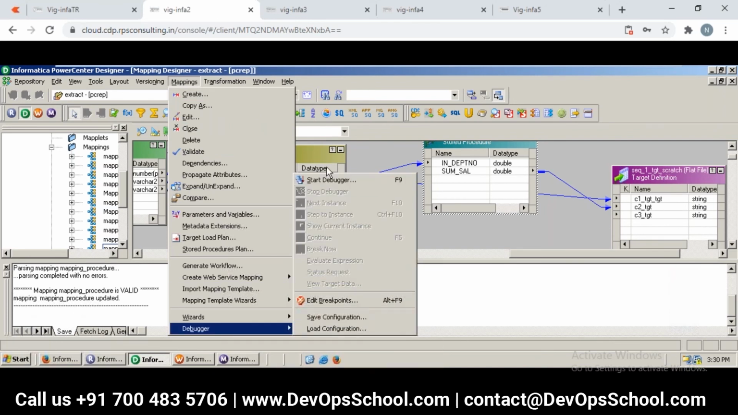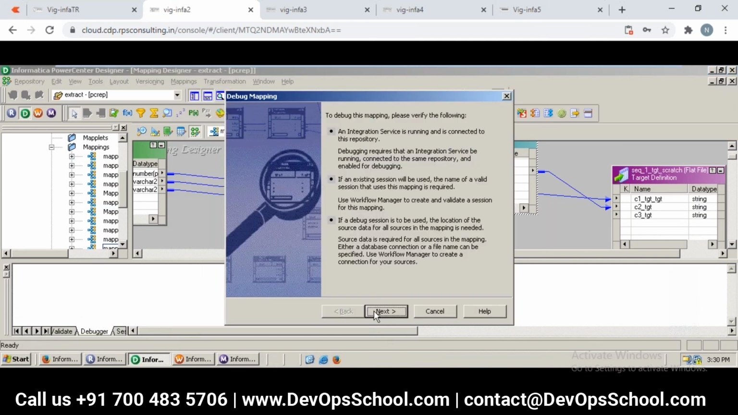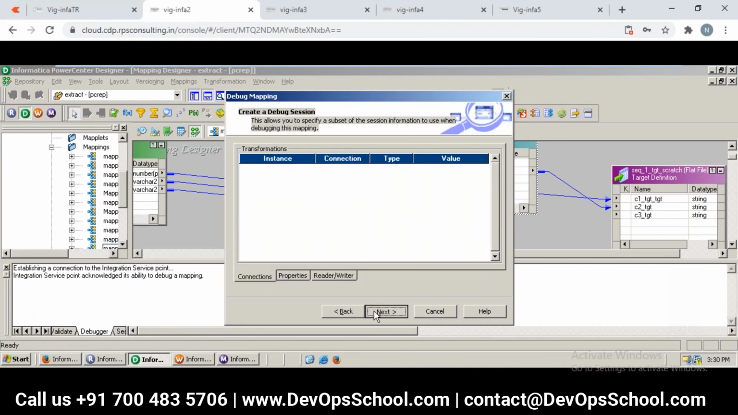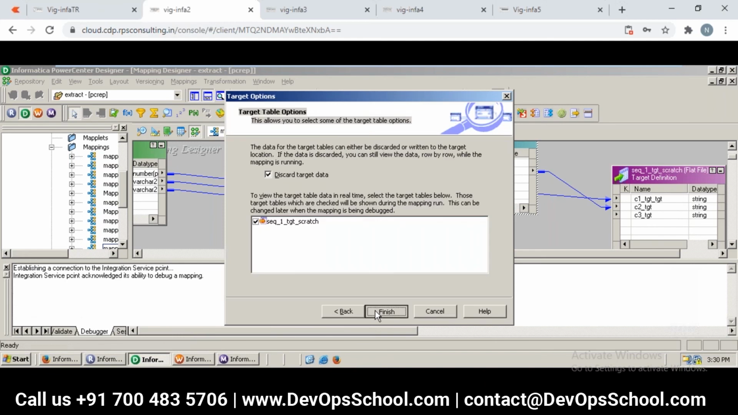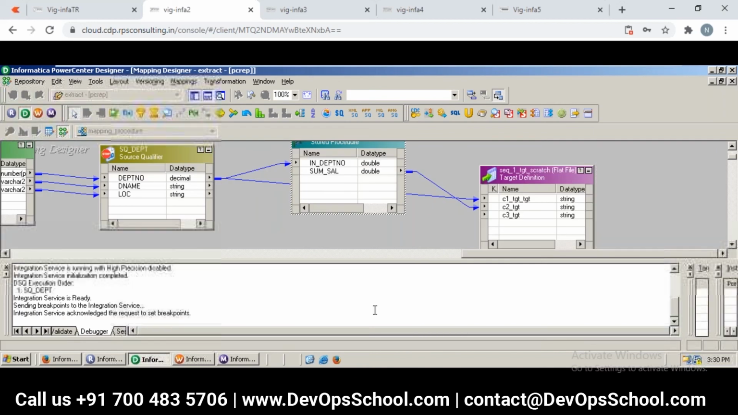Now go to start debugger. Same procedure. Click on next, next. Yeah, now it started. Can you see? The breakpoint also you can see. And see, sending breakpoints to the integration service, all that can be seen in the workspace, the output window we call.